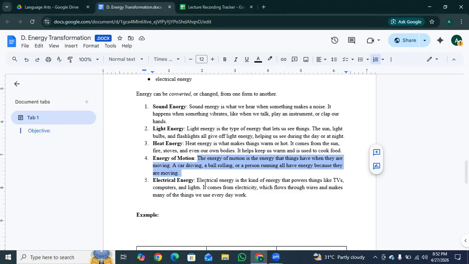Electrical energy. Electrical energy is a kind of energy that powers things like TVs, computers, and lights. It comes from electricity which flows through wires and makes many of the things we use every day work. So this is energy that travels through wires to make our electronics work. For example, it powers your TV, your computer.